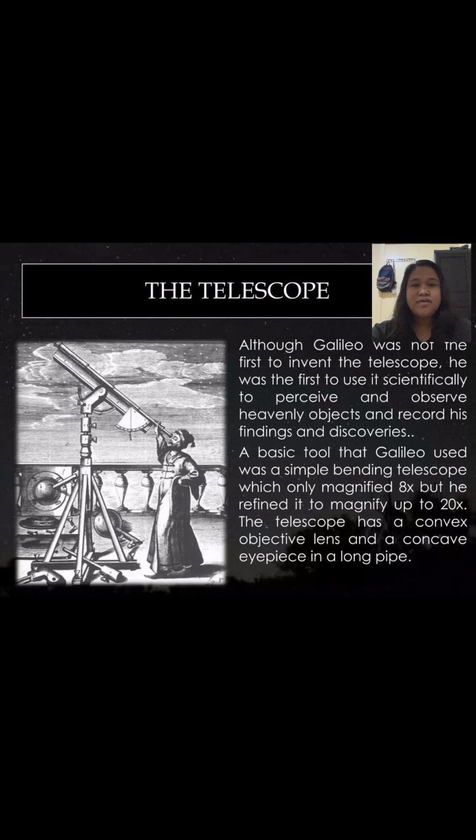Although Galileo was not the first to invent the telescope, he was the first to use it scientifically to observe heavenly objects and record his findings and discoveries. A basic tool that Galileo used was a simple refracting telescope, which only magnified 8 times, but he refined it to magnify up to 20 times. The telescope has a convex objective lens and a concave eyepiece in a long pipe.